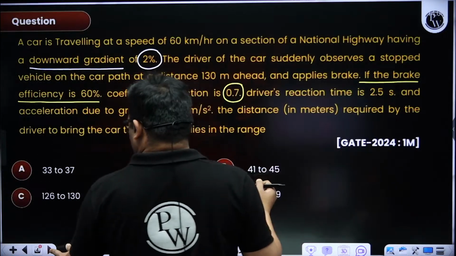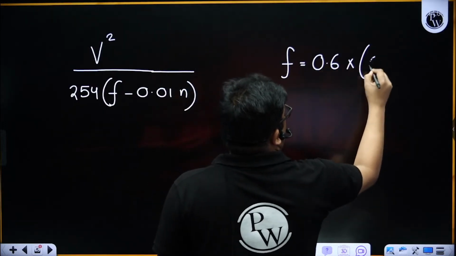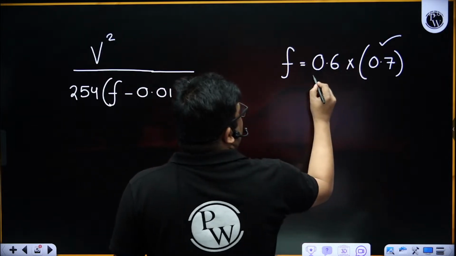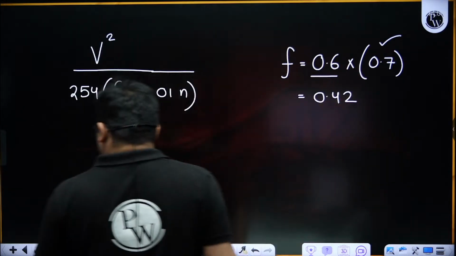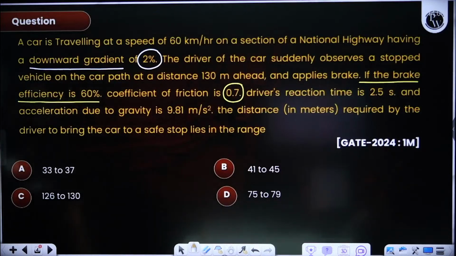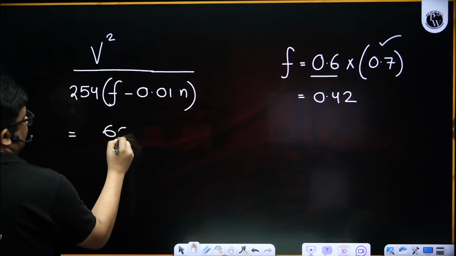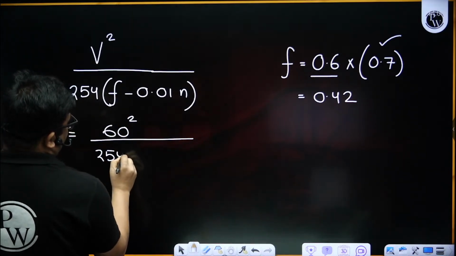So F will be 0.6 times 0.7. Directly don't apply this 0.7; you have to apply the braking efficiency. So I am getting F as 0.42. Design speed is given as 60 km per hour, so it is 60 square divided by 254.